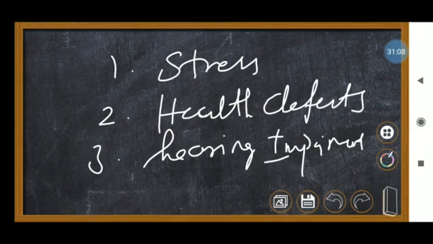Some persons cannot hear, which is a defect based on their birth itself. Some persons cannot speak and cannot hear, so there is some relation.